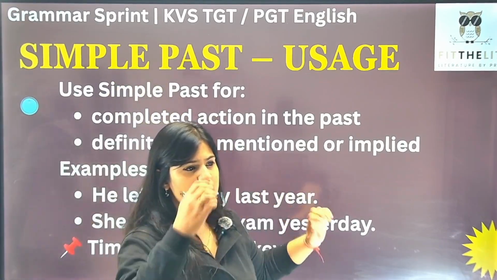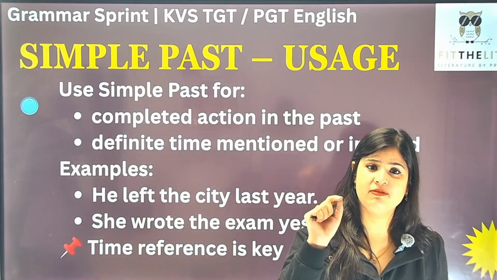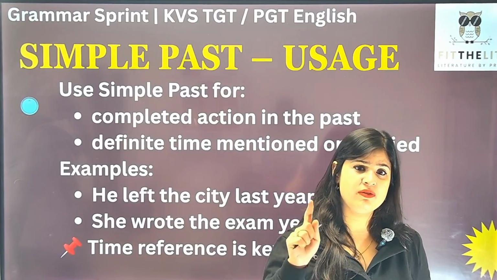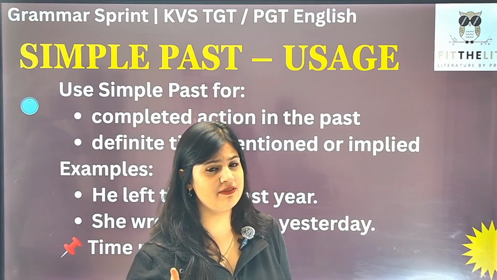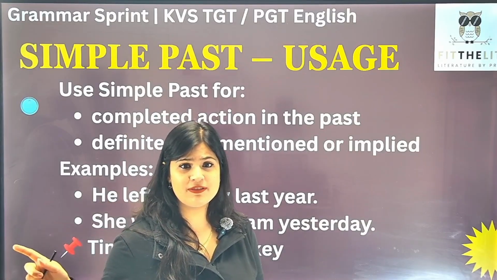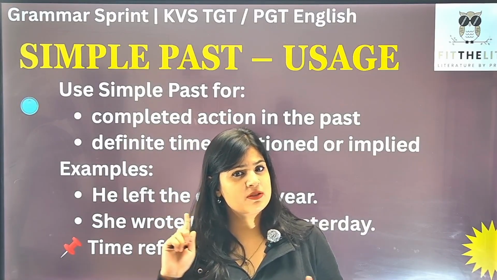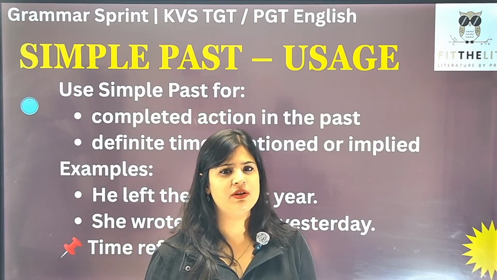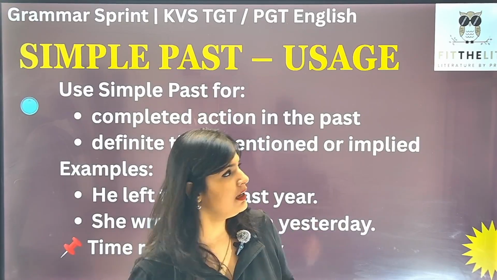Simple past tense. Now simple past tense is referred to, अब मैं एक एक word जो बोल रही हूँ you need to mark it, because अभी MCQs आएंगे and you will get confused. I don't want you to get confused. I will be laying out a lot of traps for you. लेकिन अभी मैं जो समझा रही हूँ उसके लिए अगर आपने वो समझ लिया ढंग से, definitely वो traps भी आप समझ जाएंगे फिर, right?